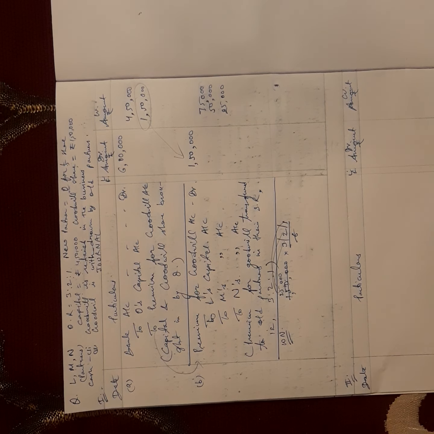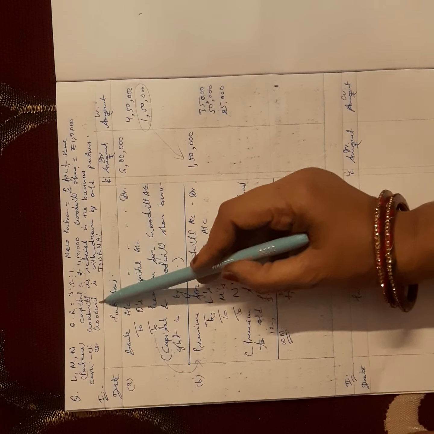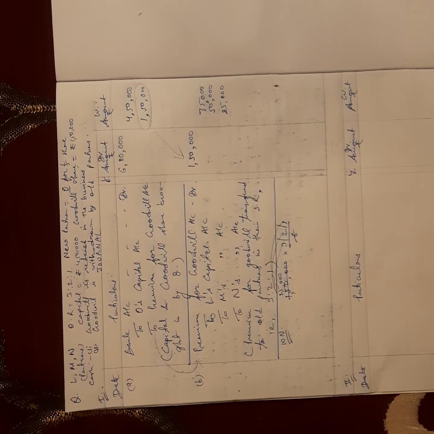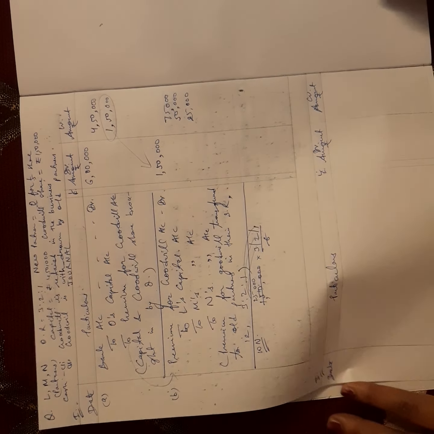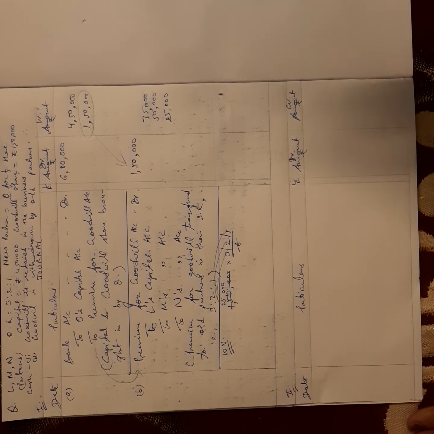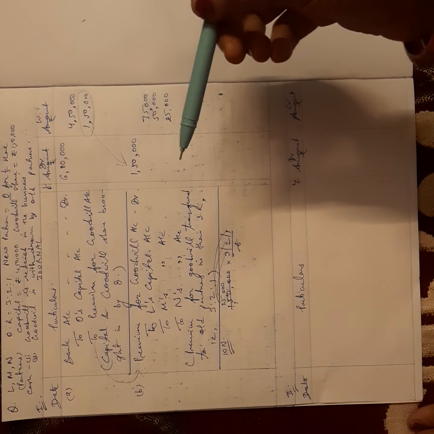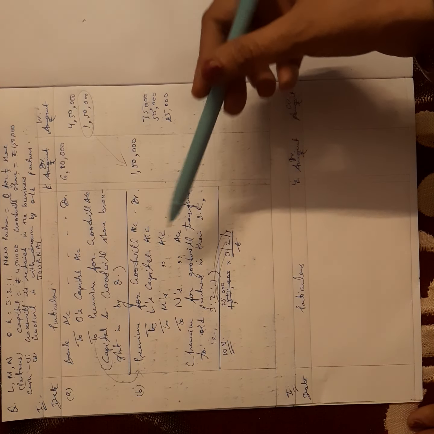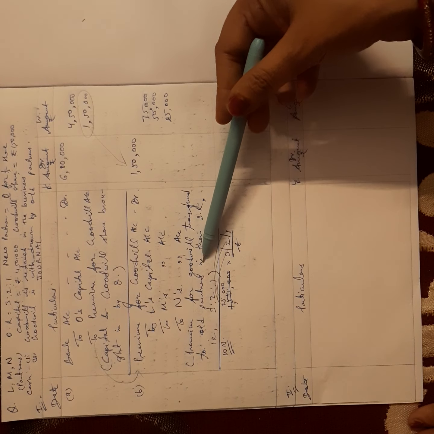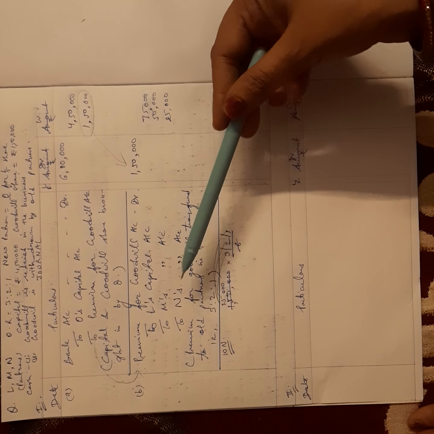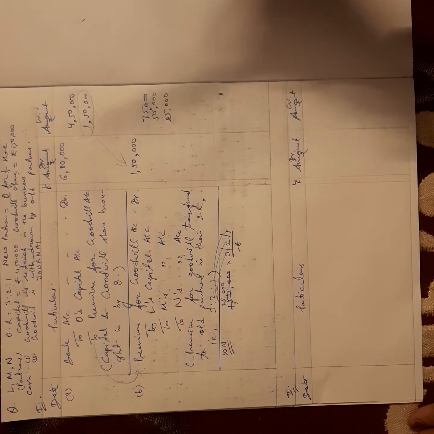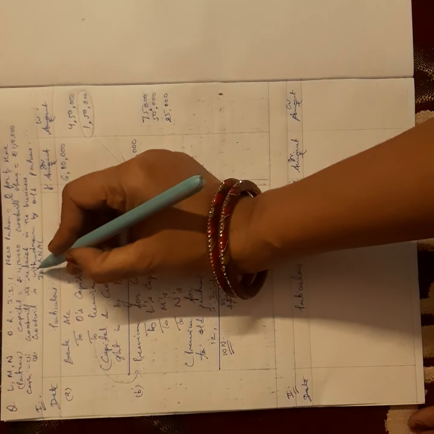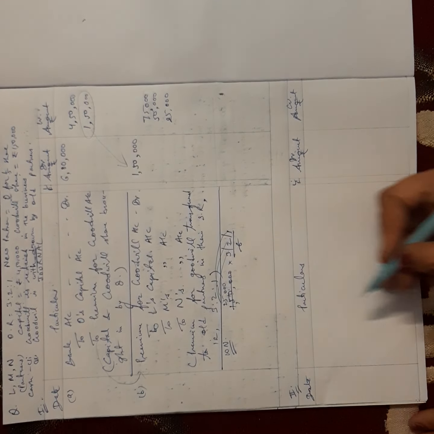Then next will be the second case, if goodwill is withdrawn by all partners. What is premium for goodwill? It is the reward of the hard work of all partners. All partners have done hard work in the past. That's why the goodwill of the firm has risen. So they are getting premium for goodwill. So partners have a choice. Either they can retain the premium for goodwill in the business in their capital account itself, or they can withdraw it. If they decide to withdraw this amount, then a third journal will be there.